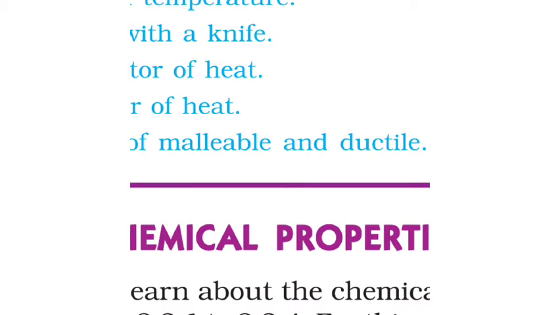And ductile means that we can draw thin wires, like wires of aluminum, copper, gold, silver.